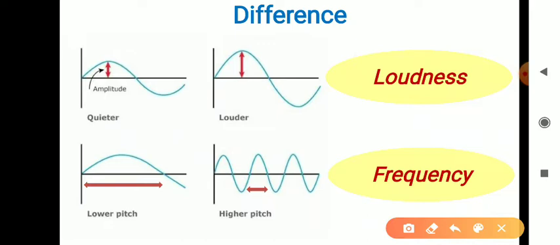Loudness is associated with amplitude. Amplitude means the maximum wave height from the mean. As in the picture, you can see this is the height of the wave from the mean. And frequency is associated with pitch. If the distance between consecutive waves increases, then the pitch will be low.